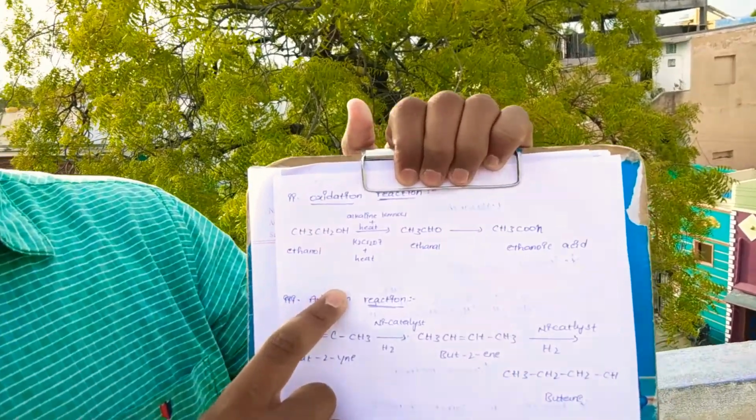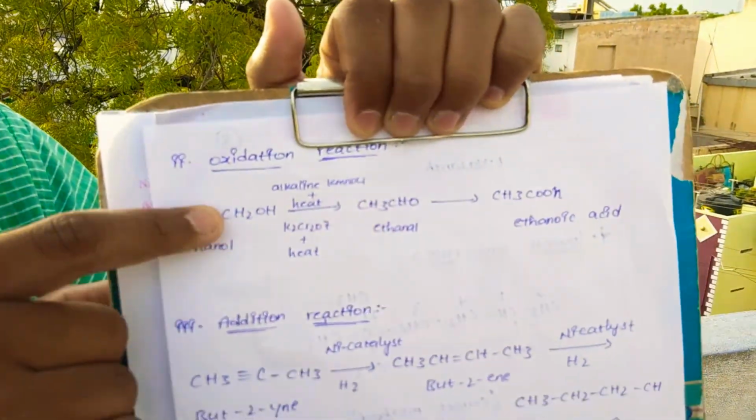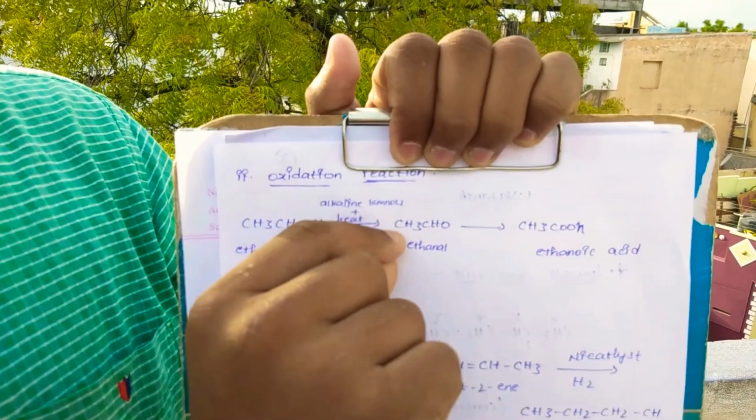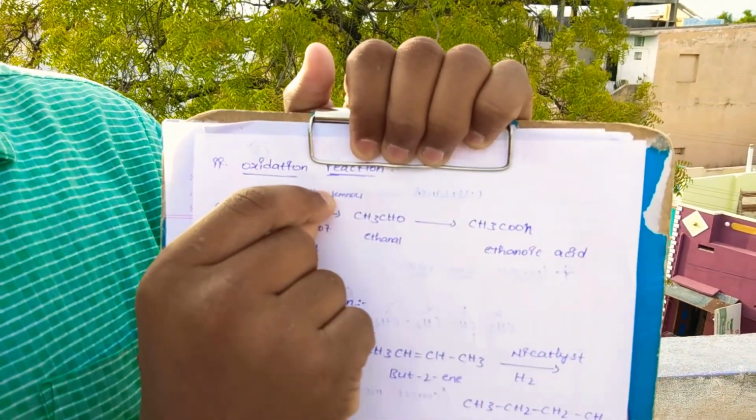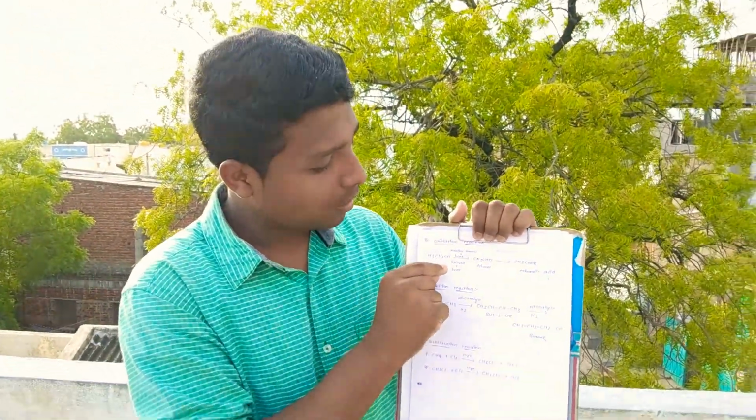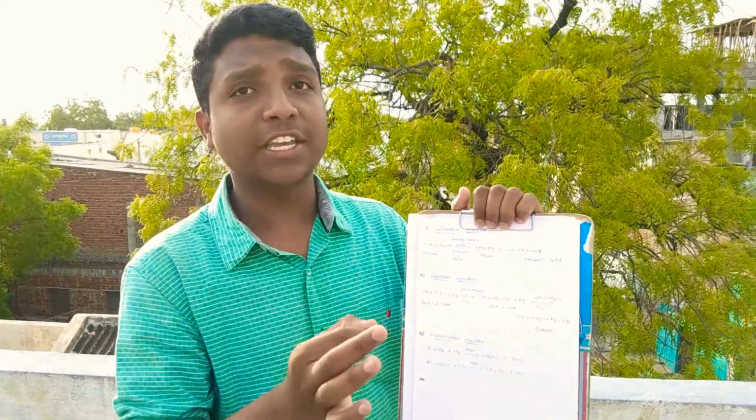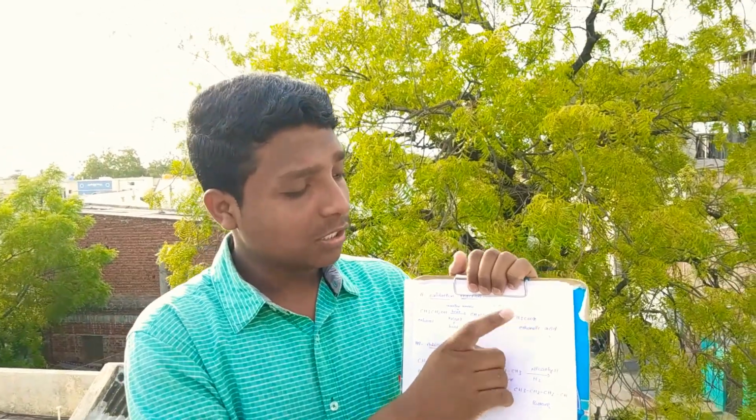This is the oxidation reaction. In the presence of CH3CH2OH, it gives alkaline KMnO4, plus heat, or K2Cr2O7 plus heat. It will produce CH3CHO, or acetic acid. It gives CH3COOH. Here the acetic acid will be produced. The formula of acetic acid is CH3COOH. Another name for acetic acid is ethanoic acid.